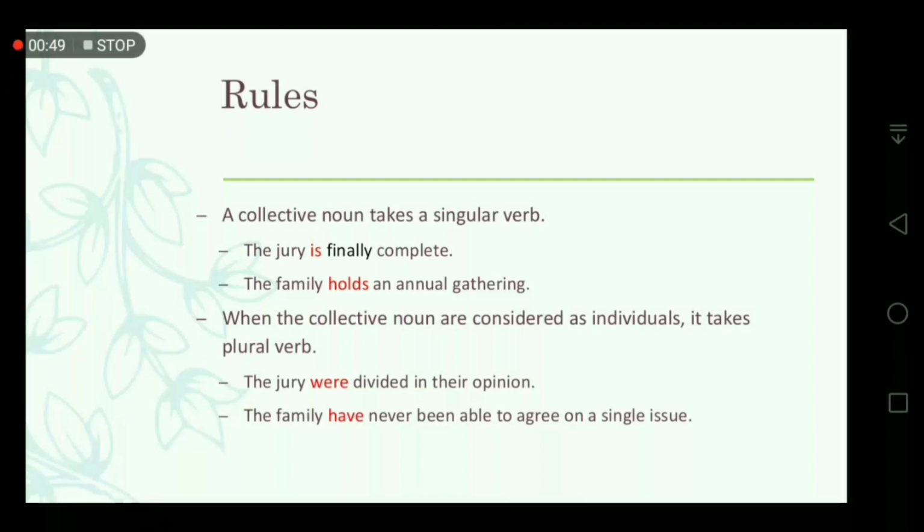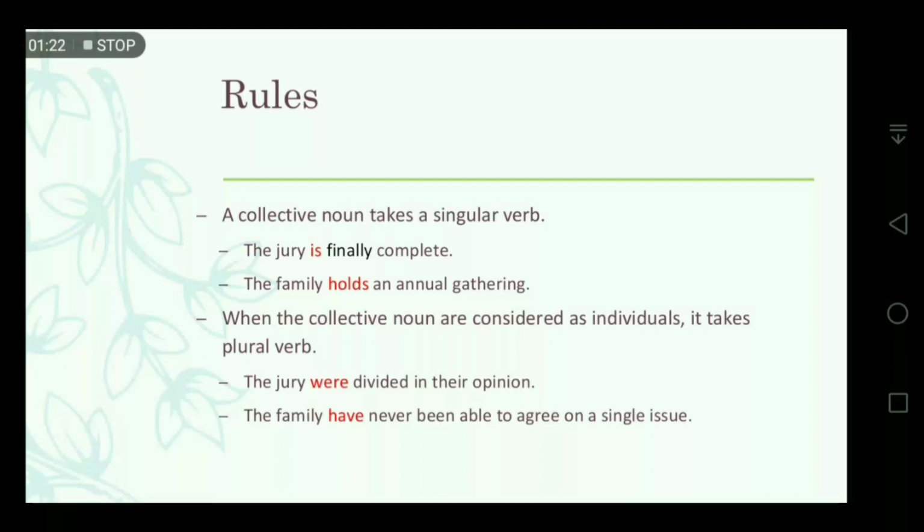So here the jury is a collective noun, and family is also a collective noun. For a collective noun, the verb should be singular. So is is followed by the collective noun jury, and holds is also a singular verb followed by the word family. So the second rule: when the collective noun is considered as individuals, it takes a plural verb.